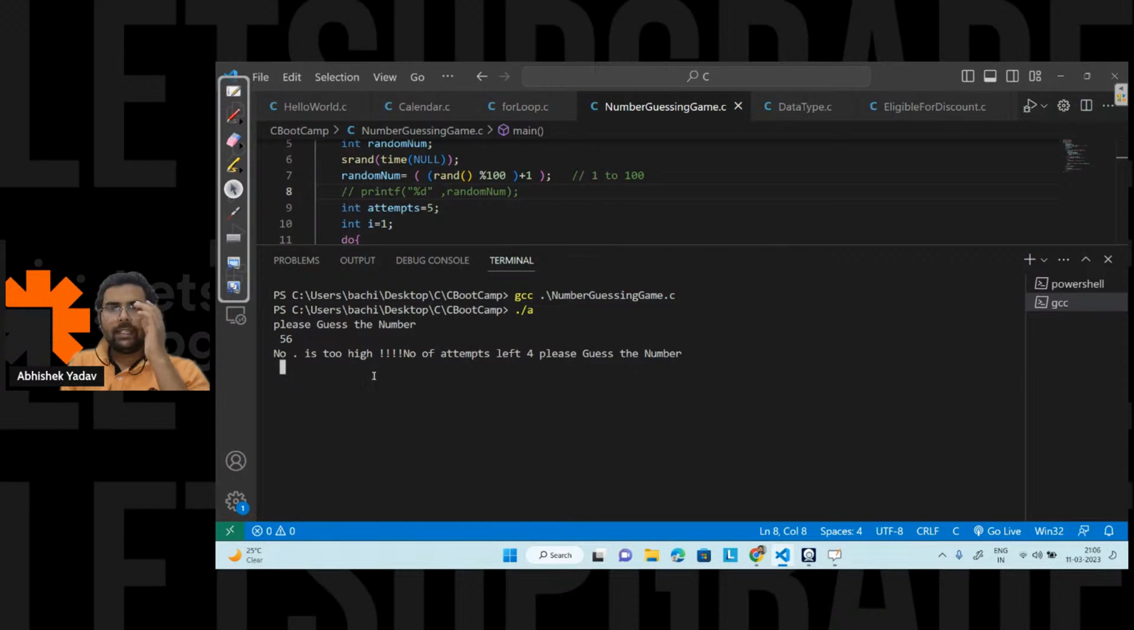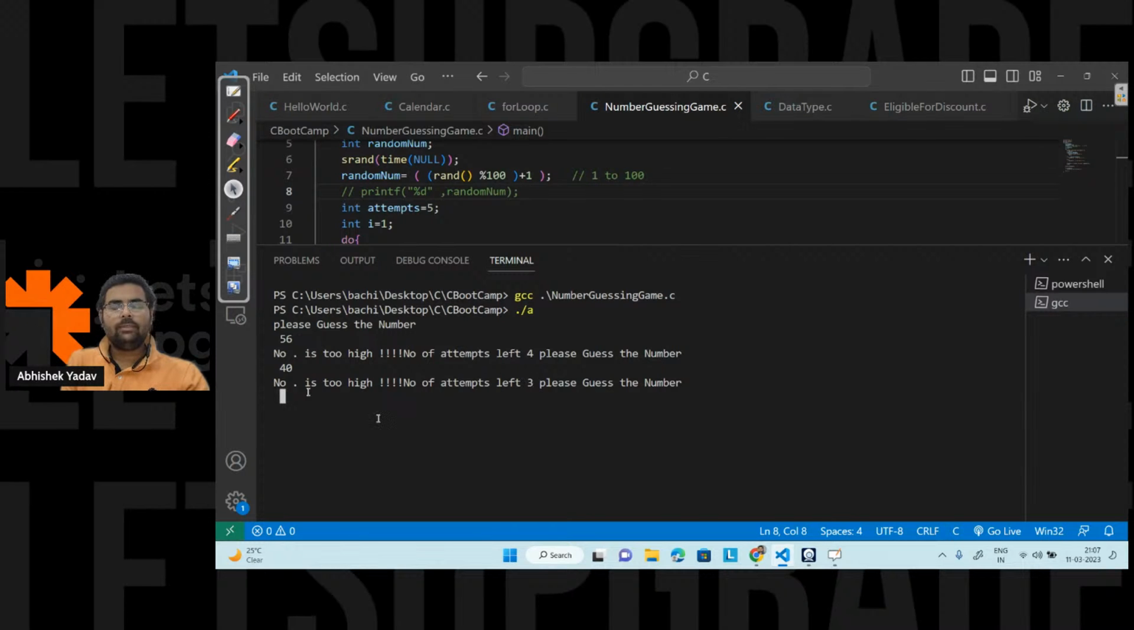So here it is saying, hey, the number is too high, and here it is also printing the number of attempts left are 4, right? And please guess the number again. So let's guess the number again. That is, we got one idea that, hey, the number will lie between 1 to 55, right? So let's guess a number that is 40. Let's see. Again, it is saying here the number is too high. That is, the number is between 1 to 39, right?